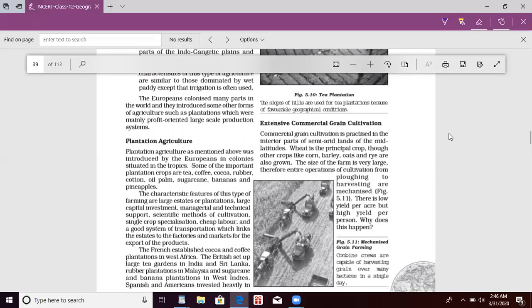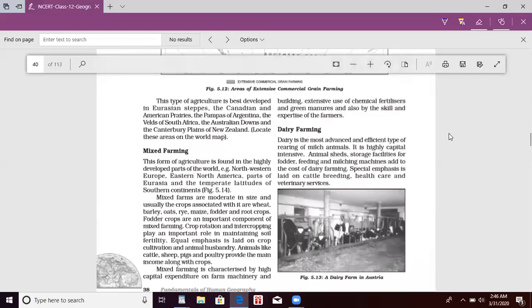This type of agriculture is best developed in the Eurasian steppes, Canadian and American prairies, pampas in Argentina, veldts of South Africa, Australian downs, then Canterbury plains of New Zealand. Just go through all these in the map.